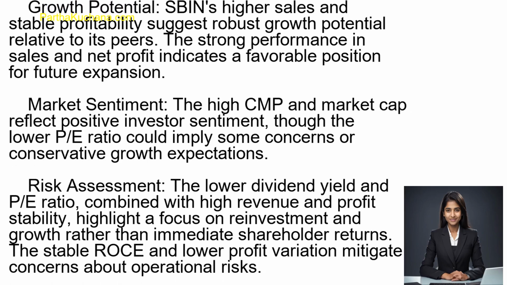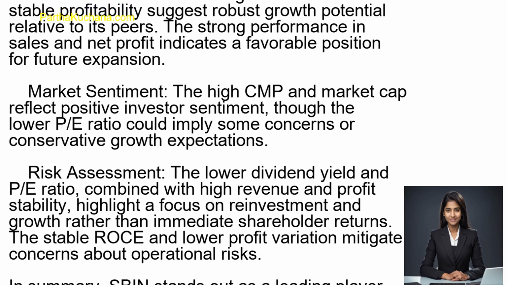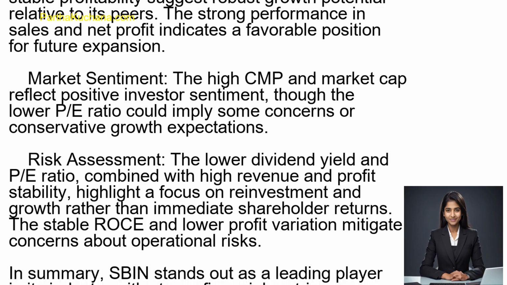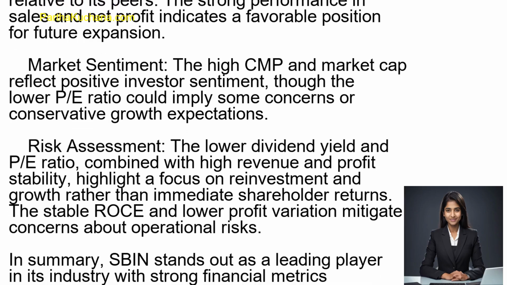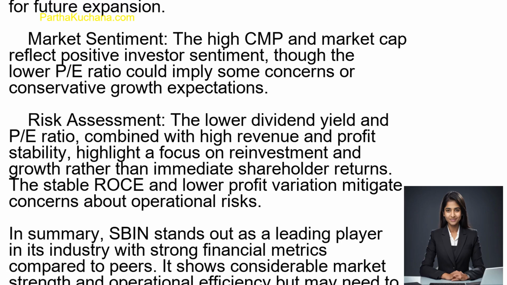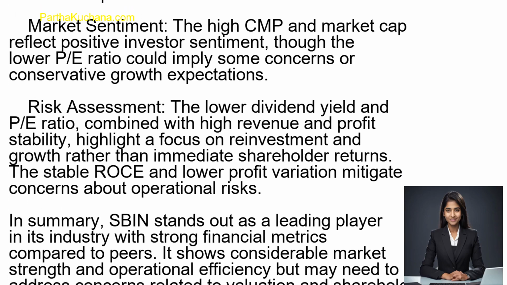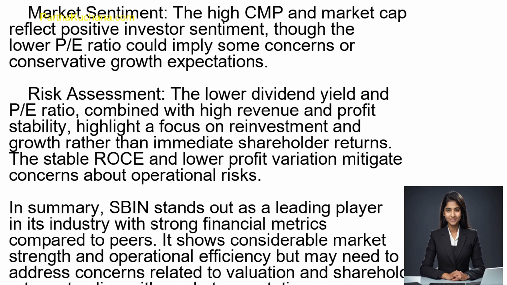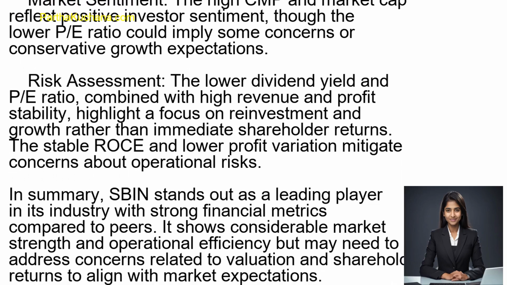Quarterly sales variation, QTR sales var %. With a quarterly sales variation of 16.54%, SBIN's sales growth is higher than the median of 15.25%. This indicates relatively strong and consistent revenue growth compared to peers.